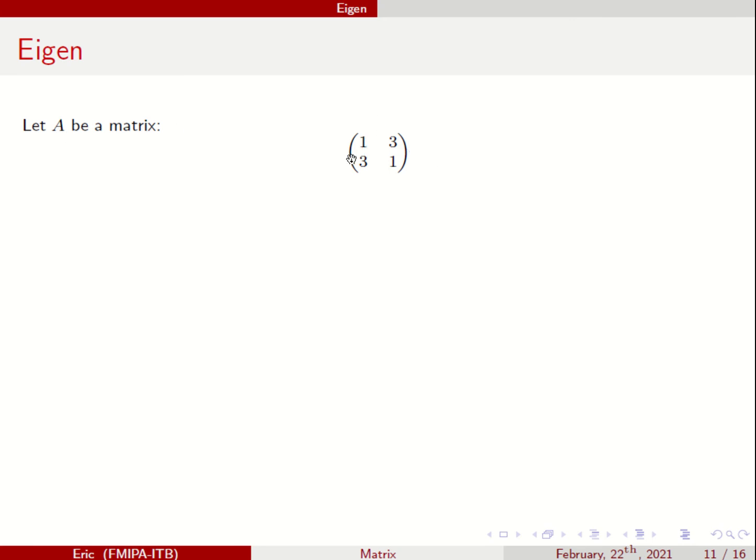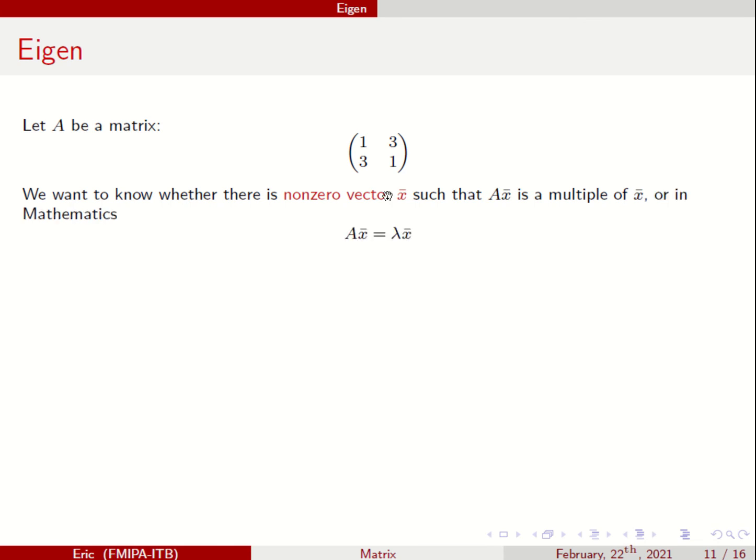I have this symmetric matrix. I want to know whether there is a non-zero vector x bar such that A times x bar is a multiple of x bar. So in mathematics, I want to find x bar and lambda. Lambda is a real value, and x is a vector. I want to find lambda and x bar such that A times x equals lambda times x bar.